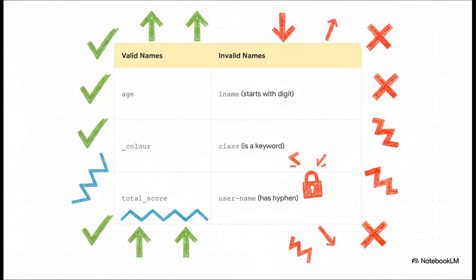Okay, let's make this real. On the left, you've got perfectly good names like age or total_score. But look over on the right, you can see the common mistakes. One name is bad because it starts with a number. Class is a no-go because it's a reserved keyword. And user-name uses a hyphen, which isn't allowed, only underscores.